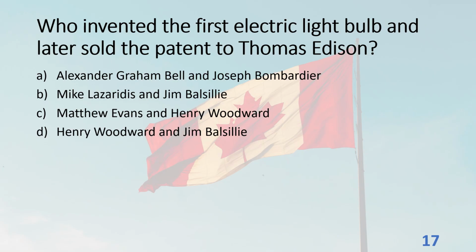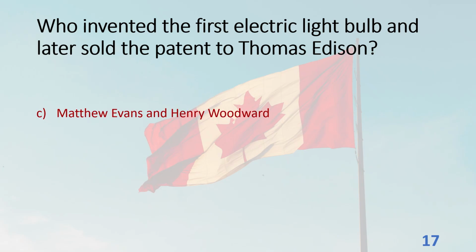Who invented the first electric light bulb and later sold the patent to Thomas Edison? A. Alexander Graham Bell and Joseph Bombardier. B. Mike Lazaridis and Jim Balsillie. C. Matthew Evans and Henry Woodward. D. Henry Woodward and Jim Balsillie. The answer is C. Matthew Evans and Henry Woodward.